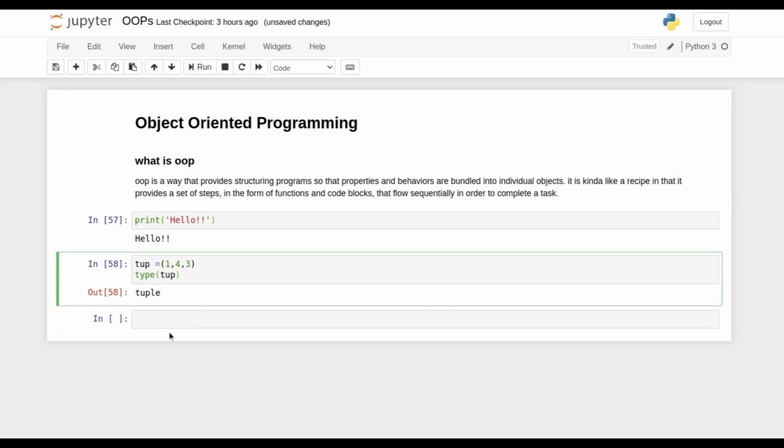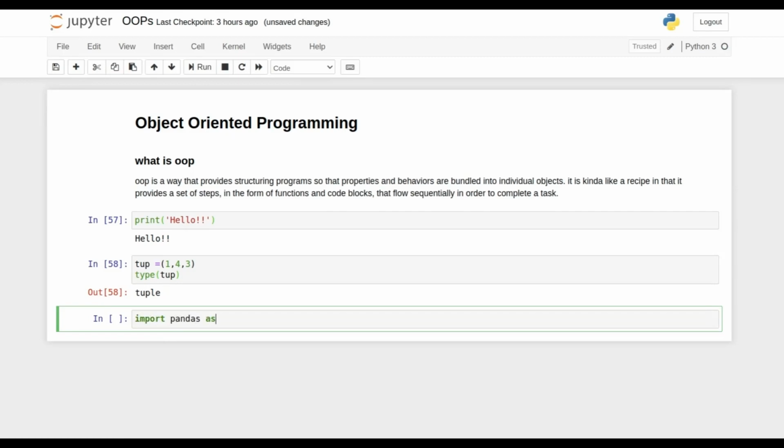So we can use any function that already comes under inbuilt Python functions, or that comes under a library. For example, the library example that we have already discussed, the pandas library. So import pandas as pd.